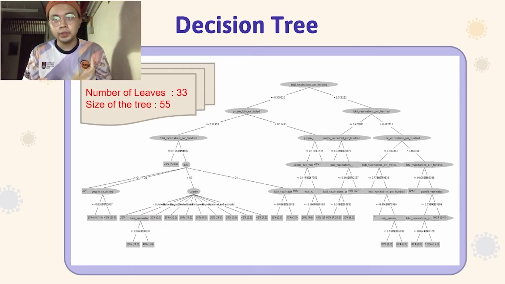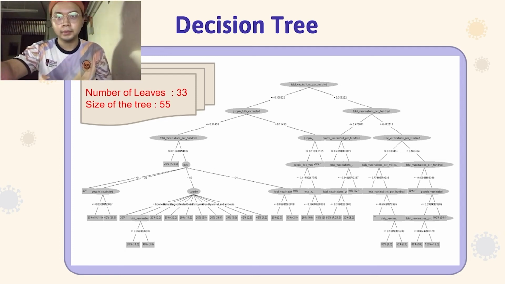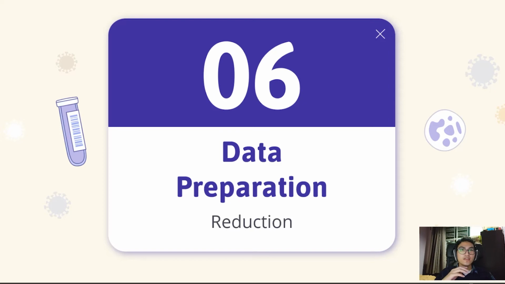The diagram shows the decision tree, where the number of leaves equals 33 and the size of the tree equals 55. Data reduction is to reduce the volume of the original dataset. Data reduction can improve the accuracy and reduce the time taken to build the model.